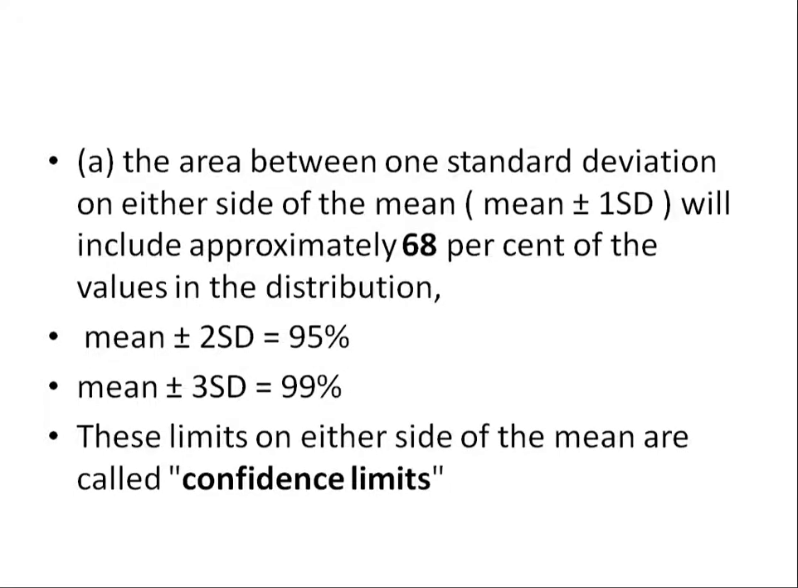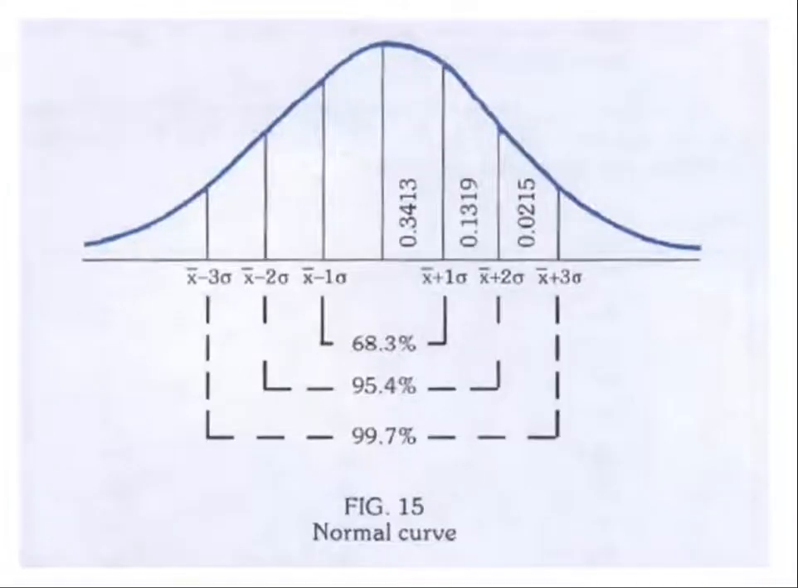The area between one standard deviation on either side of the mean will be approximately 68%. You can see the image. This is a figure of a normal curve. It is a smooth bell-shaped curve. The central value, that is the midpoint, is the mean. On either side of the mean, that is plus or minus 1 sigma, x bar plus 1 sigma and x bar minus 1 sigma, is the area of the graph covering the standard deviation. 1 sigma covers around 68% of the population.